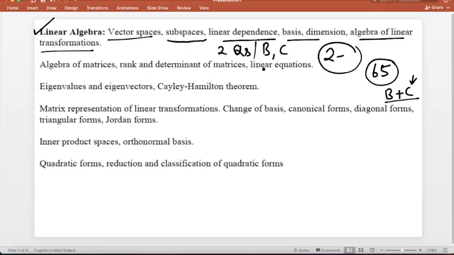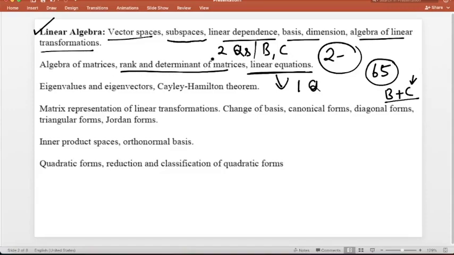Rank, determinant and linear equations, system of linear equations: questions related to unique solution, no solution, infinite number of solutions. Sometimes they also ask about consistent and inconsistent systems. So you are guaranteed to get one question from this topic. Rank and determinant are also very, very important, but they are part of linear equations. When you solve linear equations, you will have to find the rank and the determinant, right?